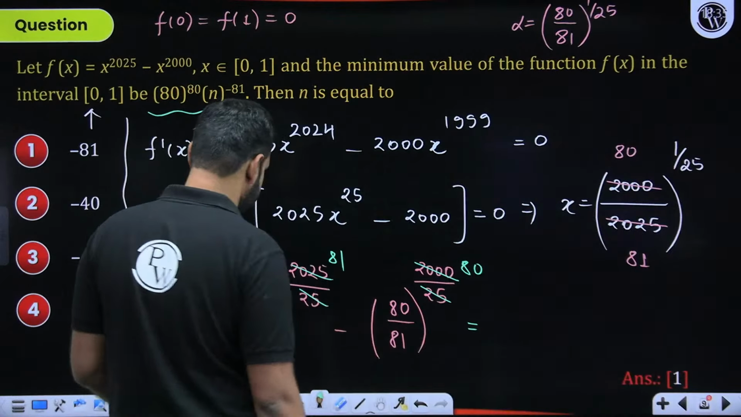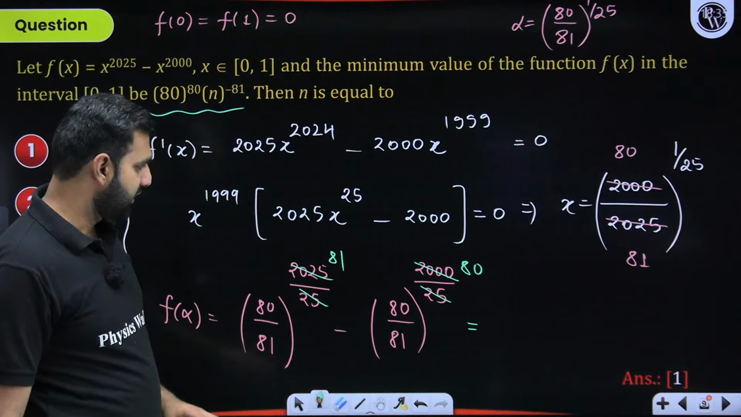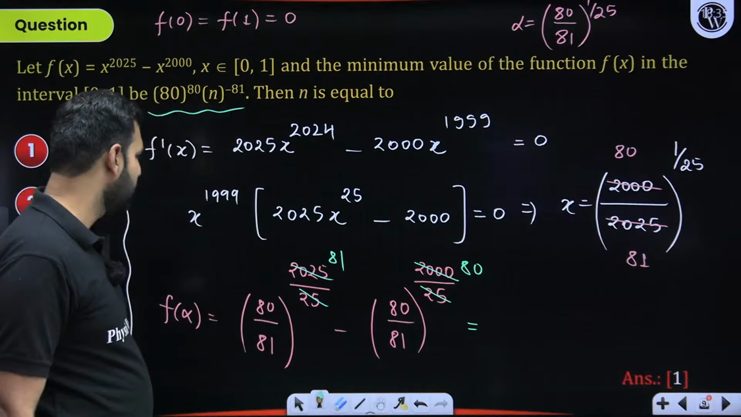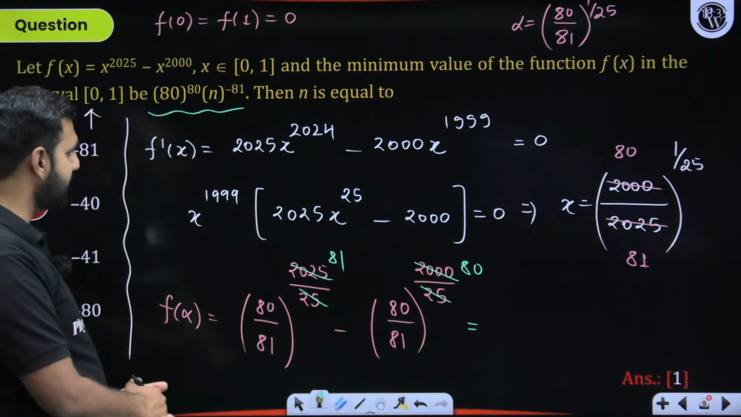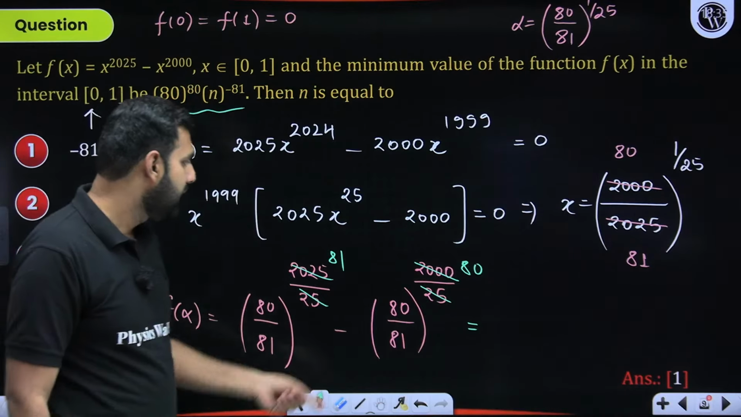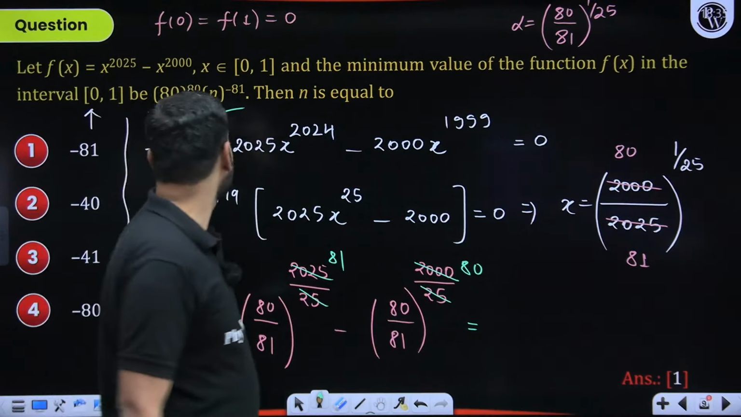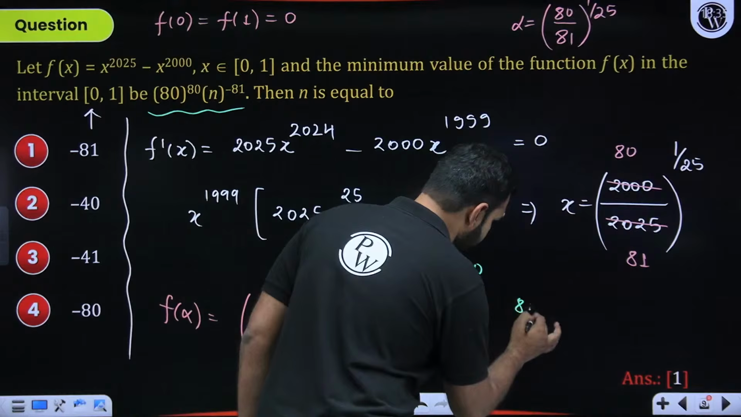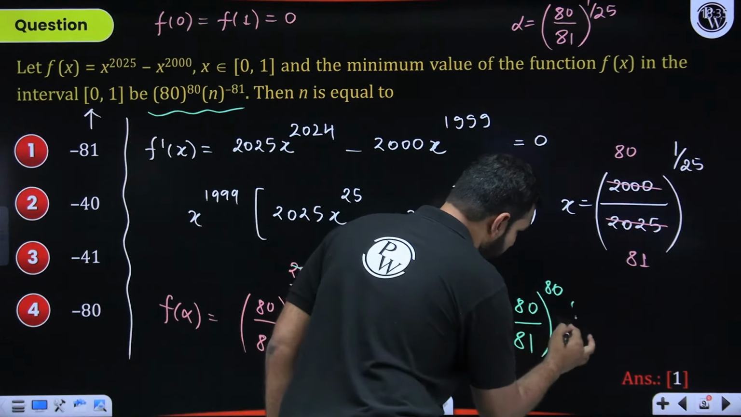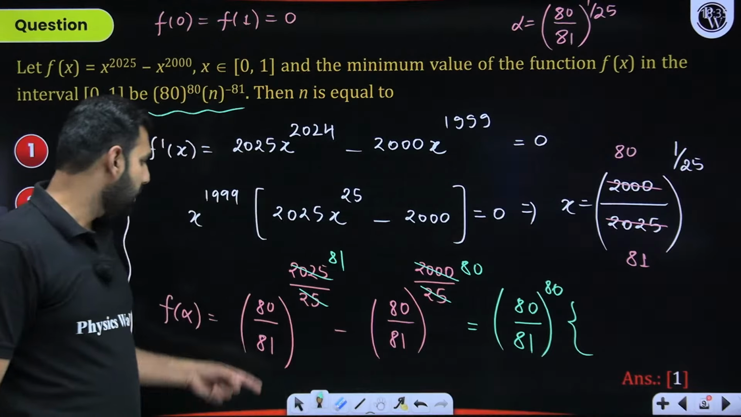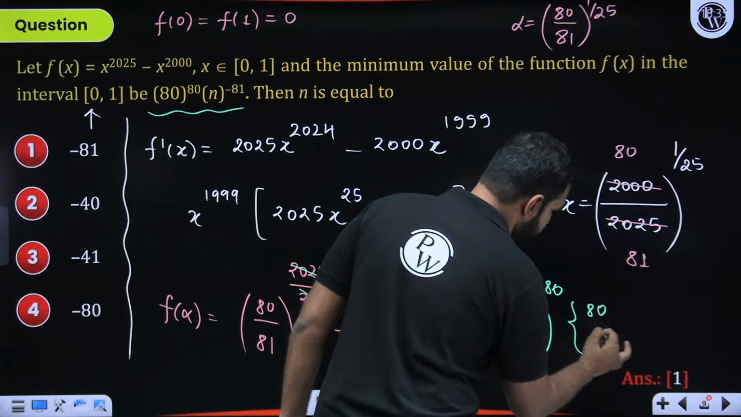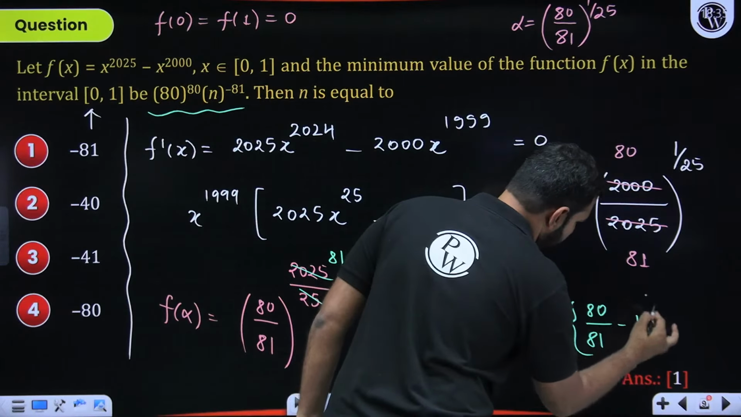Here, what is it turning out to be? (80 by 81) to the power 81, minus (80 by 81) to the power 80. What I'll suggest is don't even take the LCM. It is 80 by 81 in both the cases. So the best practice will be that (80 by 81) to the power 80 can be taken common. So I'm taking (80 by 81) to the power 80 common. I hope you're understanding why. With that, I'll be left with 80 by 81 minus 1. Did you get this part?